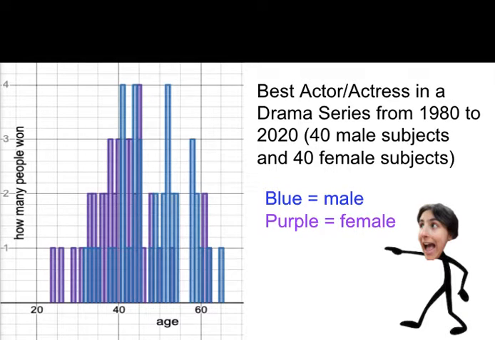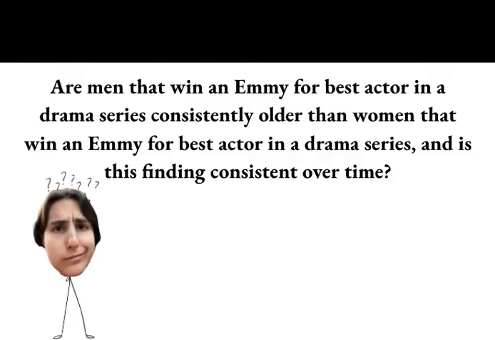From looking at this graph, it seems as though as we go more to the right on the x-axis, which again is the age, it looks like we have more blue bars and fewer purple bars than on the left side of the x-axis. So it looks like most of the time the male winner is older than the female winner. This begs the question, are men that win an Emmy for Best Actor in a drama series consistently older than women that win an Emmy for Best Actress in a drama series, and is this finding consistent over time? Let's do some more analysis of this data to see if this is in fact the case.